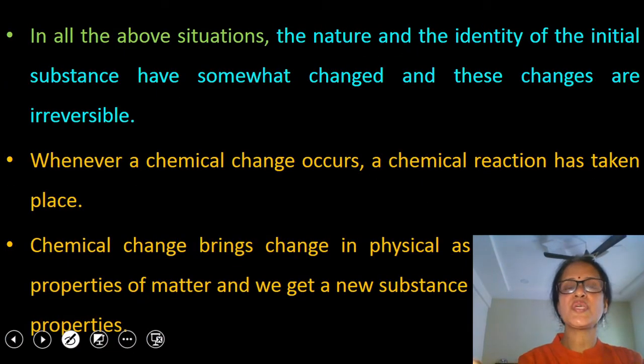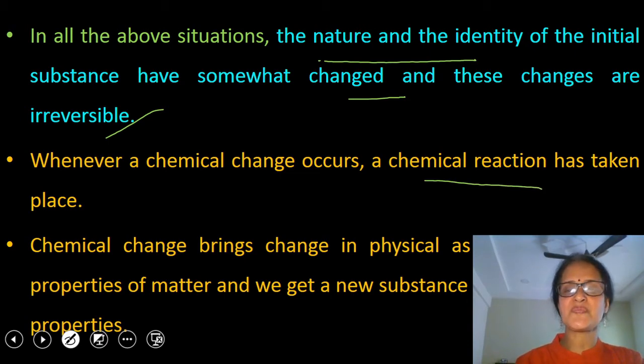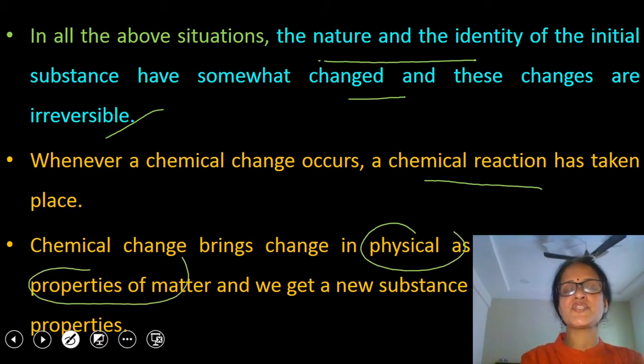In all these situations, we have seen that the nature and identity of the initial substance was changed and these changes are irreversible. So whenever a chemical change occurs, a chemical reaction takes place. And one more point, chemical change brings change in physical as well as in chemical properties of matter and we get a new substance with new chemical properties.